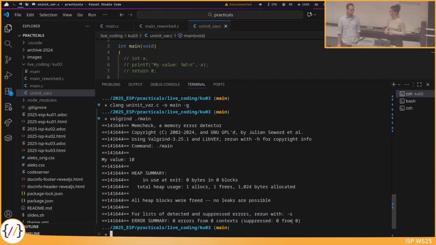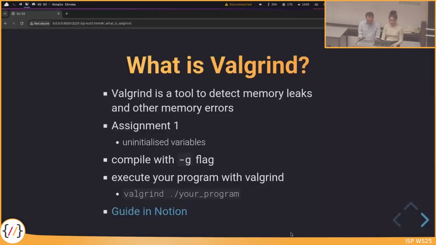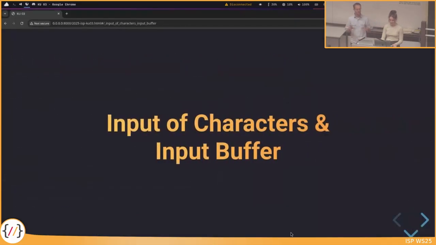And yeah. Any questions regarding uninitialized variables or Valgrind? Then we probably explained it well enough. Then let's get started with our first real topic.